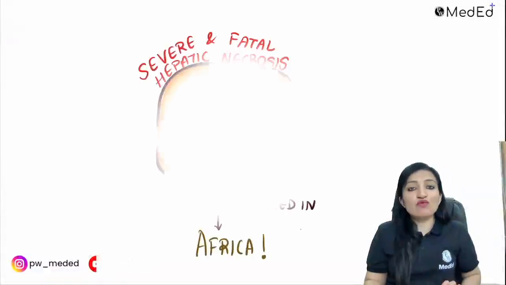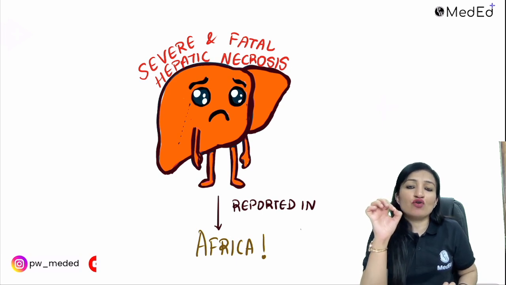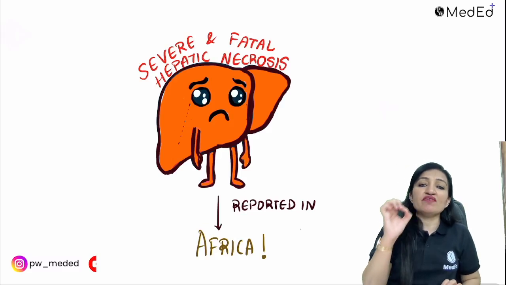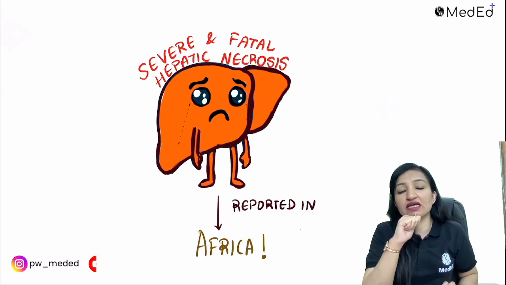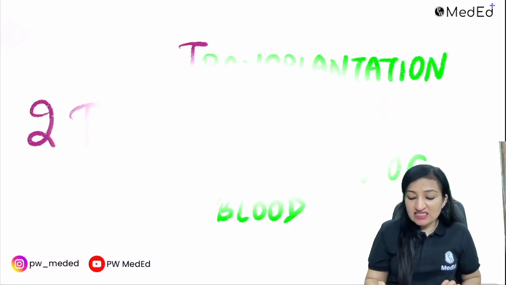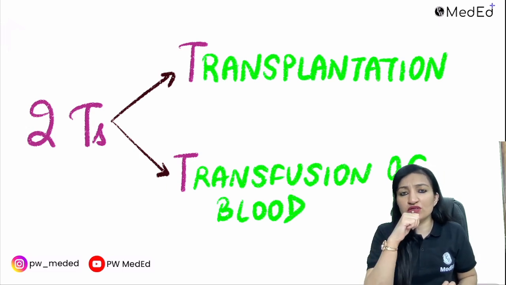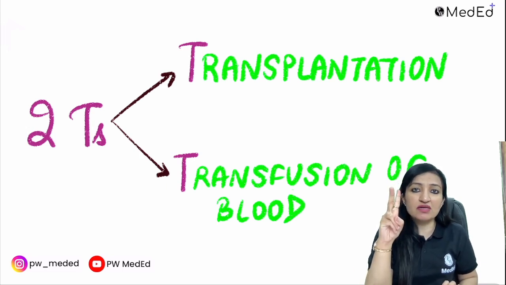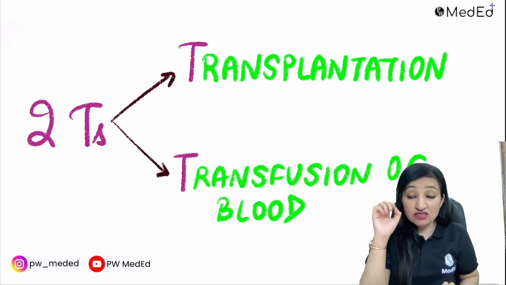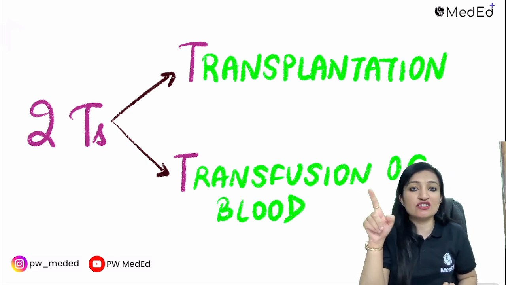Now, this slide is straight from a sentence taken from Harrison's textbook of infectious diseases, and I quote: severe and fatal hepatic necrosis has been reported in certain individuals in Africa. This is a potential MCQ, please remember this. This arbovirus is transmitted by the Culex mosquito, but two less commonly encountered modes of transmission are the two T's. Remember, transplantation of organs and transfusion of blood. This again is straight from Harrison's, which also goes on to mention that infected pregnant ladies can also transmit the virus to their babies.